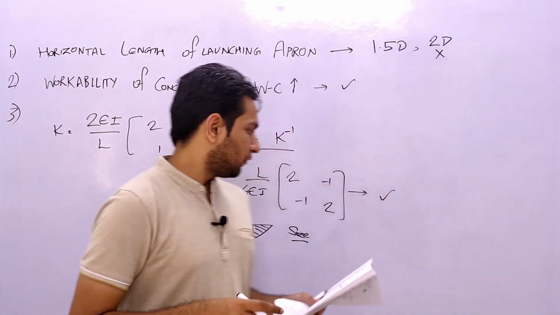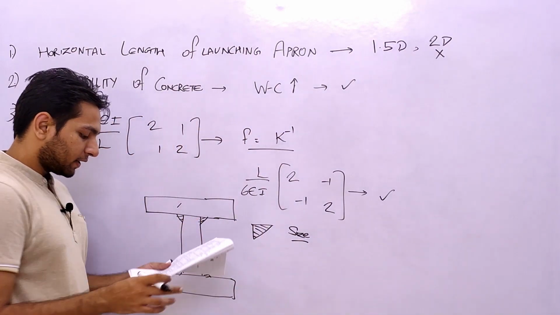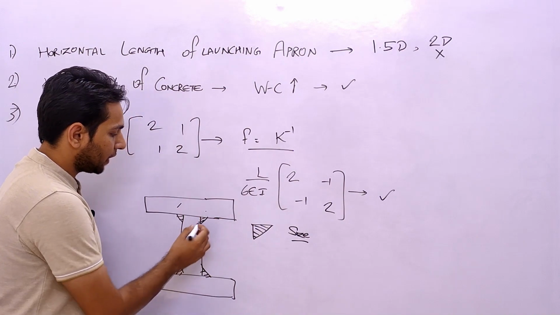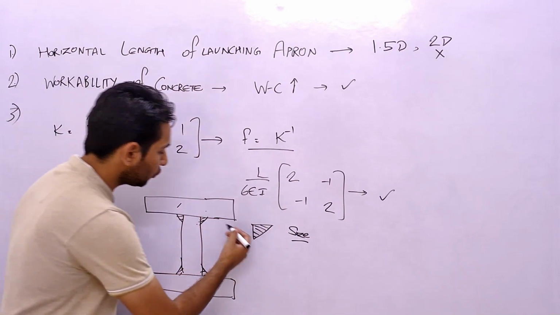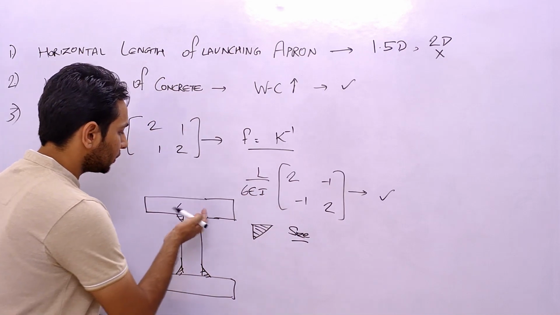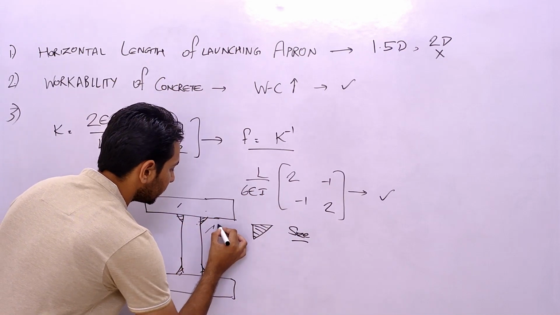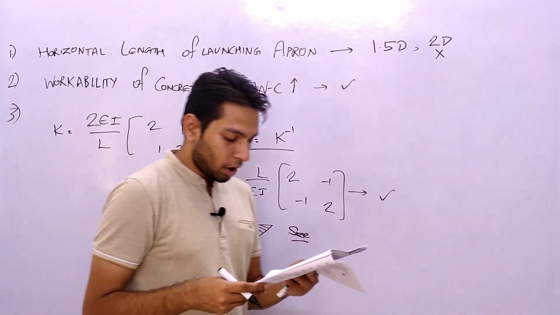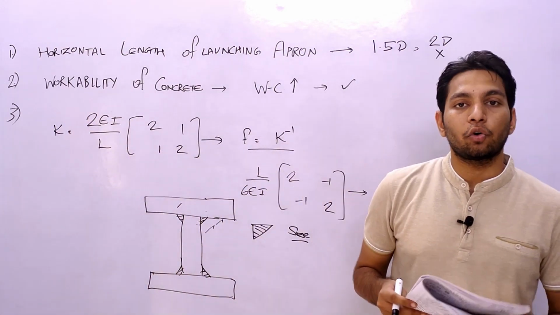So it is given that it depends upon the vertical force at the section or the horizontal shear at the junction of a flange and web. Here this is a flange and this is the web. If we see its cross section, we can see that the horizontal shear will be somewhat like this. This is our horizontal shear in the section. So either option A or option D is correct.